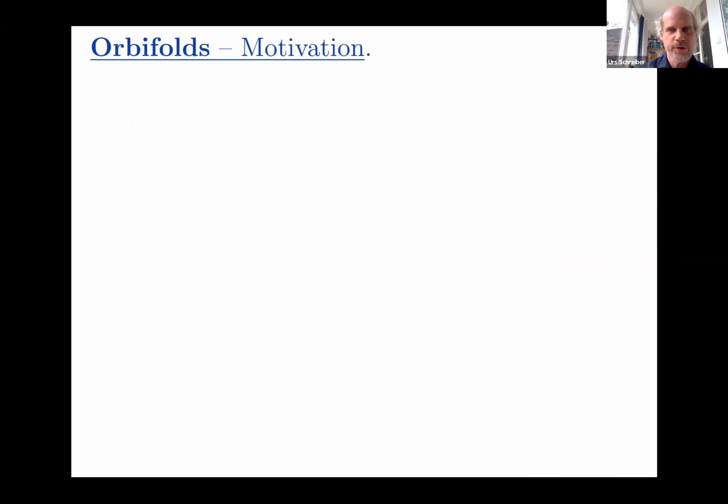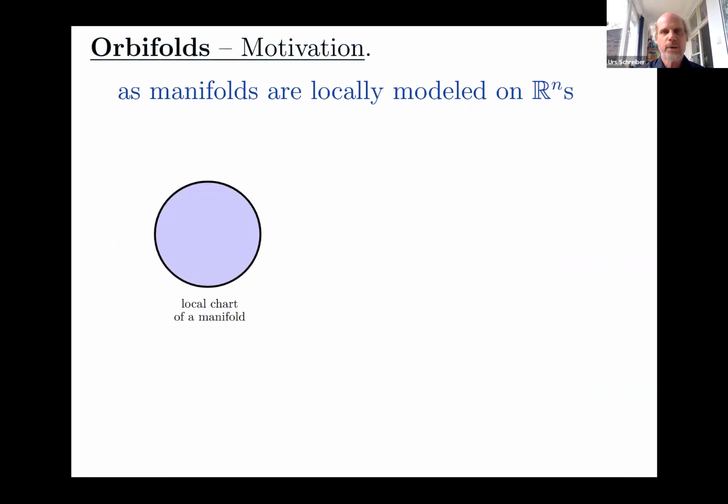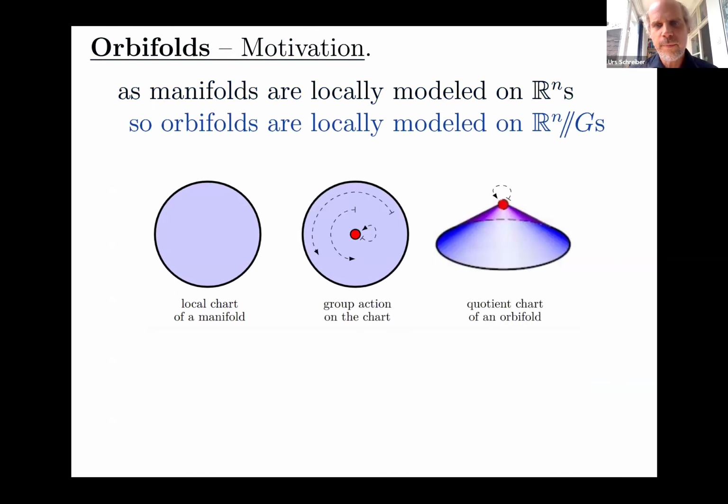But since time is short, let me just jump over that and say a bit about what an orbifold is. I've mentioned the term a few times already, so let's briefly get an idea for what these are. Manifolds are spaces that are locally modeled on Cartesian spaces, R^n, or diffeomorphically on open disks. This is meant to be an open disk here, a local chart of a manifold. Now, for an orbifold, as the term indicates, referring to orbits of a group action, we're talking about spaces that are locally modeled, not on these disks themselves necessarily, but on their quotients by group actions.